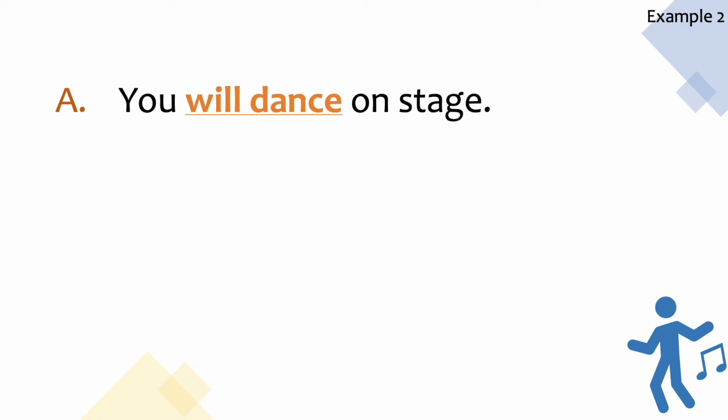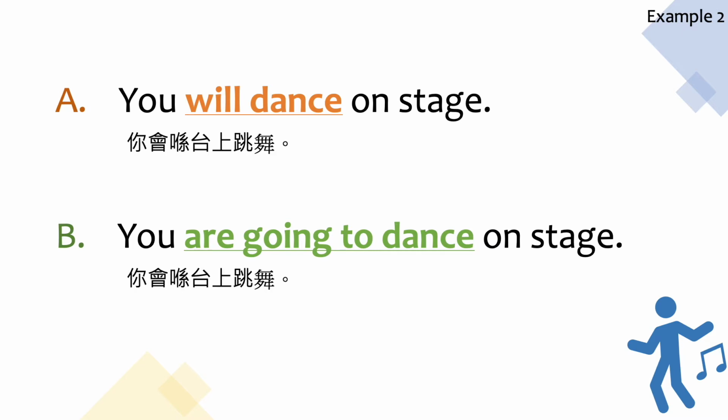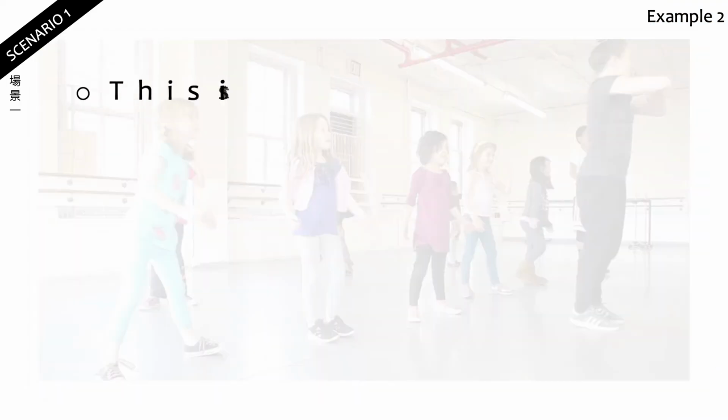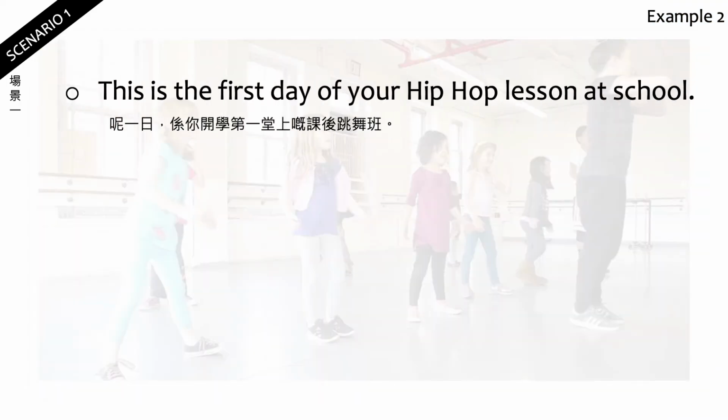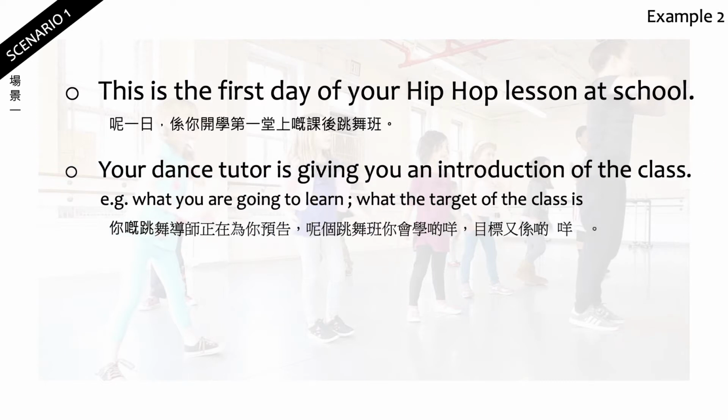Another example. You will dance on stage. You are going to dance on stage. If you look at the Chinese, they look the same as well. But can you think of a scenario for them? Scenario 1. This is the first day of your hip-hop lesson at school. Your dance tutor is giving you an introduction of the class, like what you are going to learn and what the target of the class is.